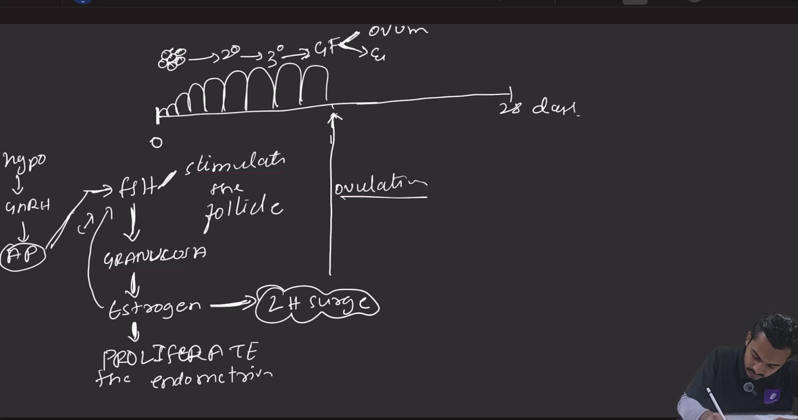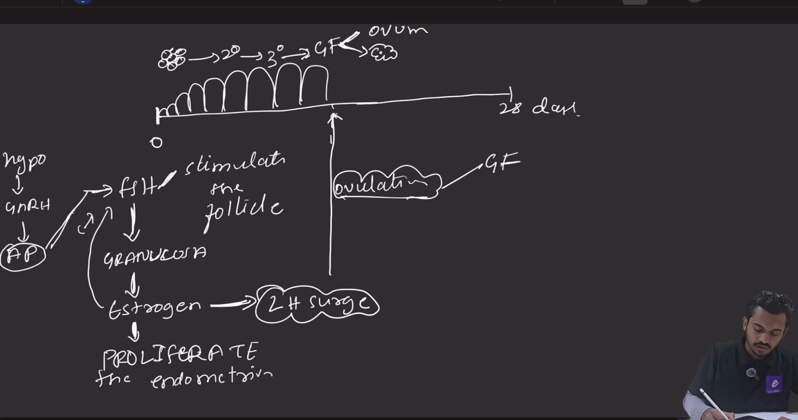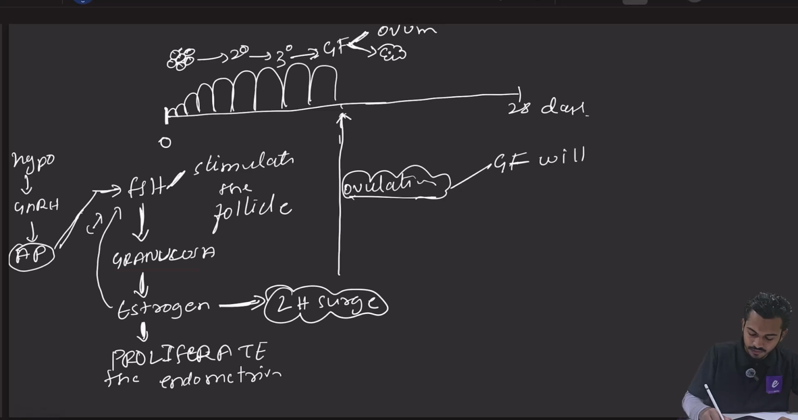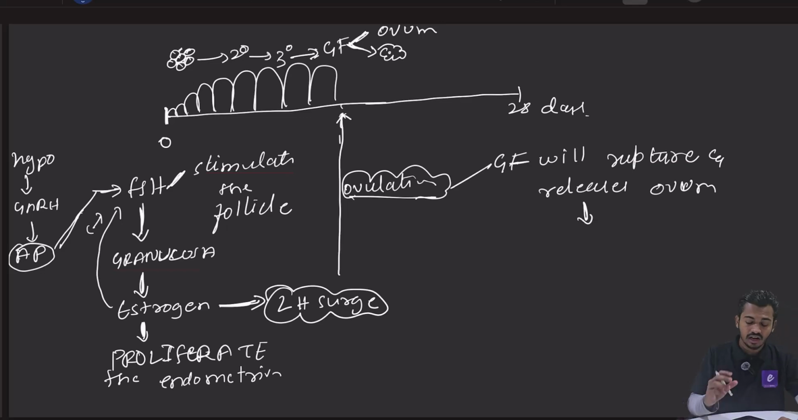So I will draw like this. So this is your corpus luteum. Understood? जो मैंने cloud draw किया, that is your corpus luteum. So because of LH surge, there will be ovulation, and because of ovulation, the Graafian follicle will rupture. GF का मतलब है Graafian follicle, will rupture, and it will release what? And releases ovum. Ovum को release कर देगा. बचा हुआ Graafian follicle क्या बनेगा? The remaining Graafian follicle will become corpus luteum.